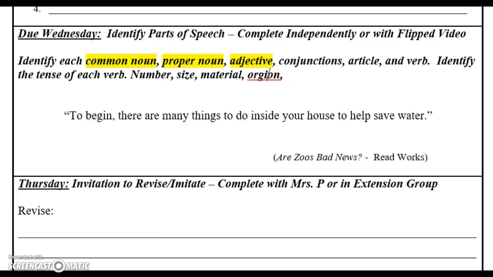Origin, meaning where it's from. It can talk about the color. It can talk about the smell. So look at whether any of these things are being described. It can talk about its role or its job. So what is it that's describing the noun? What's its job? So go through and, again, find your nouns and see if you have any adjectives that help describe or clarify the meaning of the nouns.